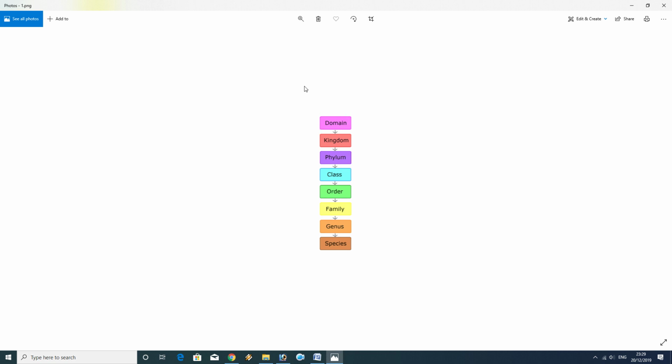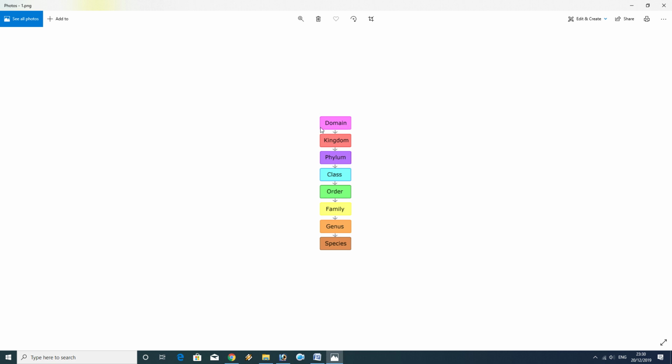There was a scientist, R.H. Whittaker, who classified every living organism into five categories: kingdom Plantae, kingdom Animalia, kingdom Protista, kingdom Fungi, and kingdom Monera.